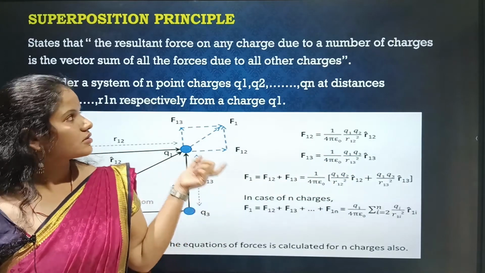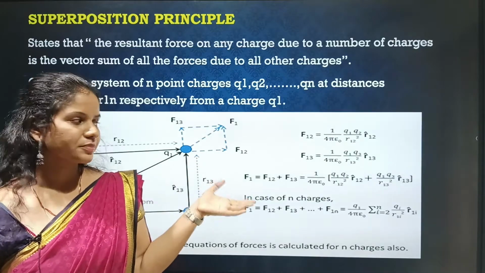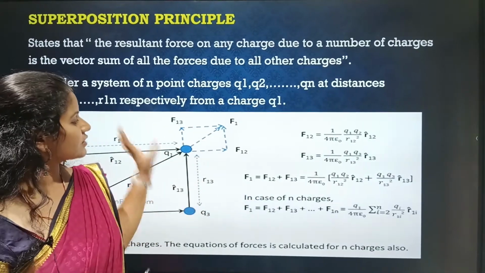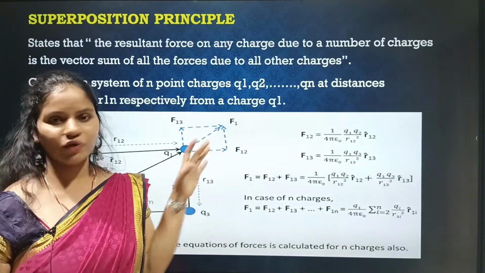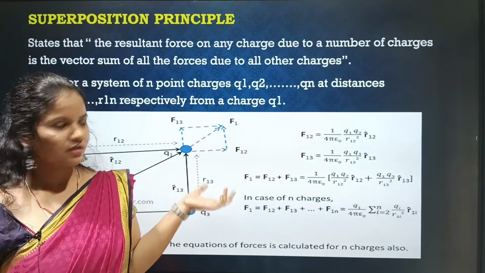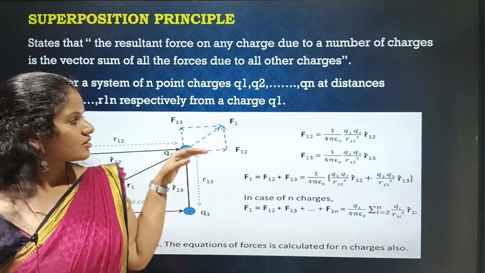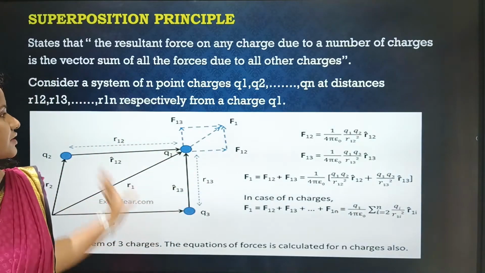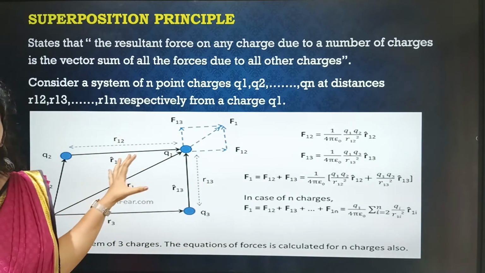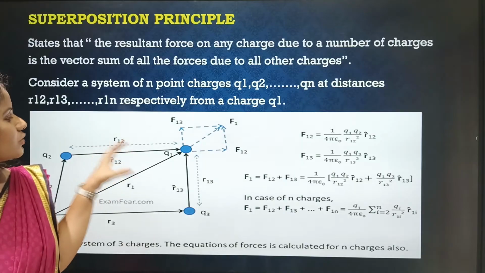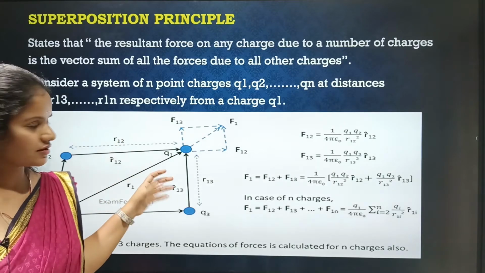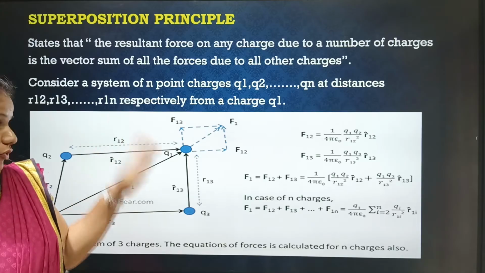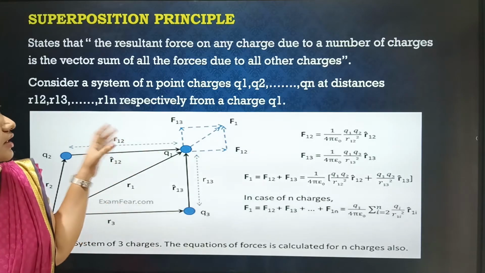Superposition principle. According to the superposition principle, the total force present in the system will be equal to the sum of all the forces present in the system due to the point charges. You can consider a system with n point charges separated by various distances.